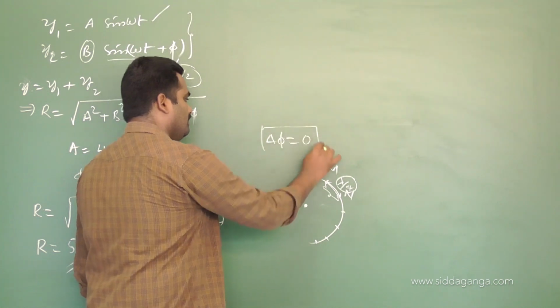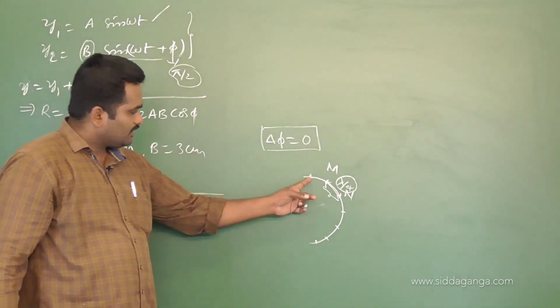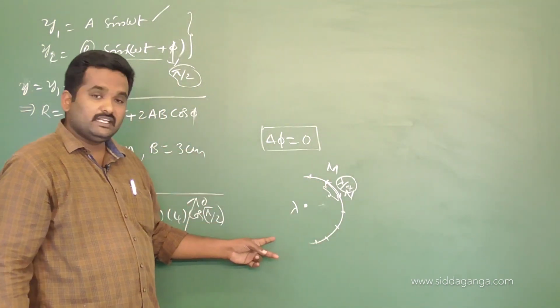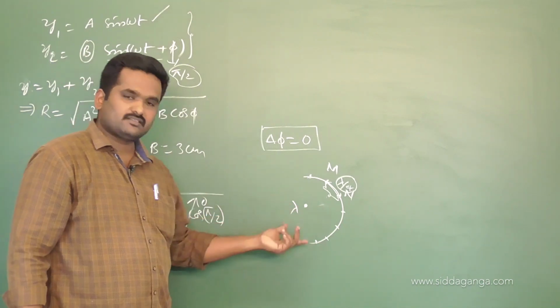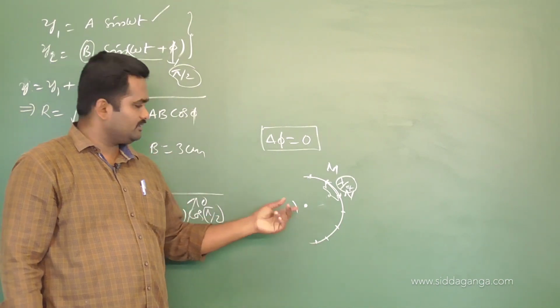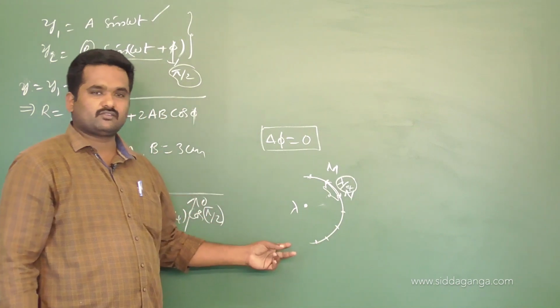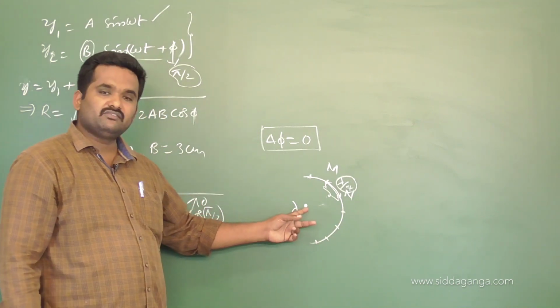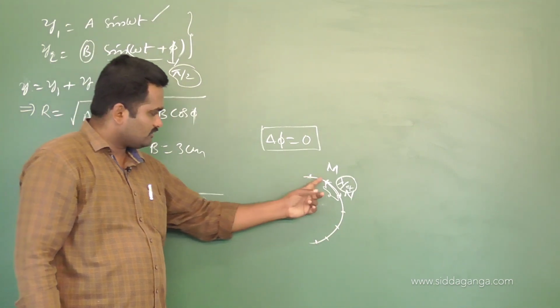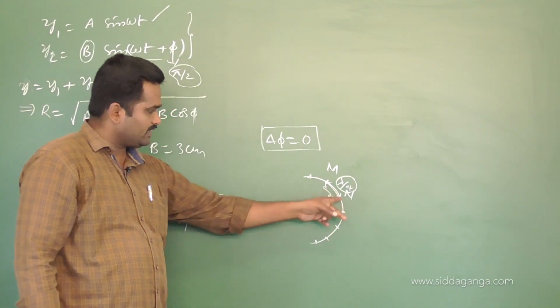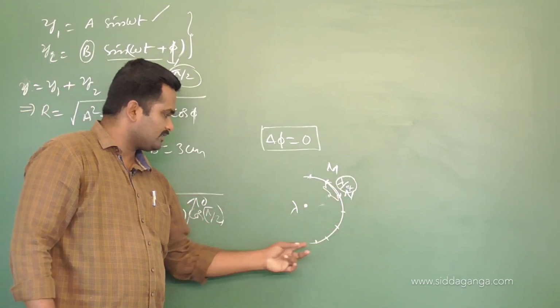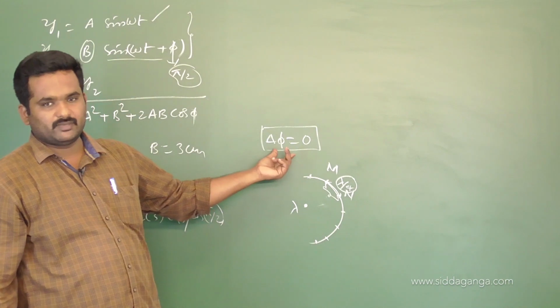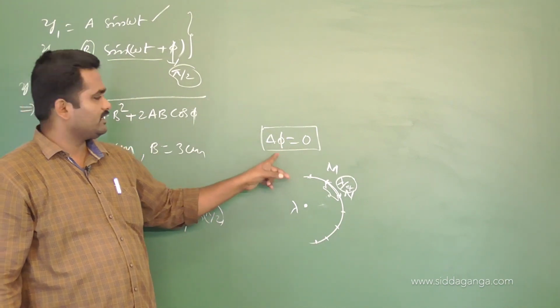Why? All these are in phase. All these points are in phase. That is what the definition itself mentions. Wavefront means the locus of all the points, taken at an instant, which are in phase from a point source. So that's why, not only between M and N, between any 2 points on this wavefront, if I take, the phase difference will be equal to what? 0. Keep this point in mind.